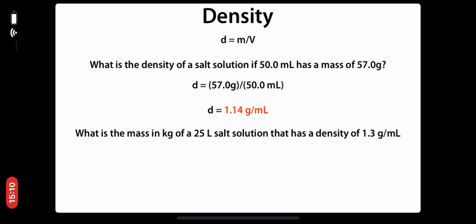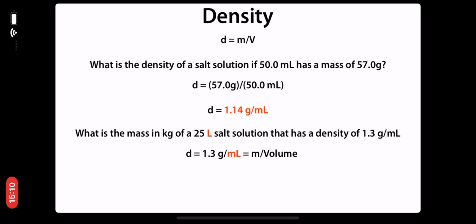What is the mass in kilograms of a 25-liter salt solution that has a density of 1.3 grams per milliliter? We've said that density is equal to mass over volume, so we set our density, which is 1.3 grams per milliliter, equal to the mass of the salt solution divided by the volume. Now if we notice, we're given a volume of 25 liters, but our density is 1.3 grams per milliliter.